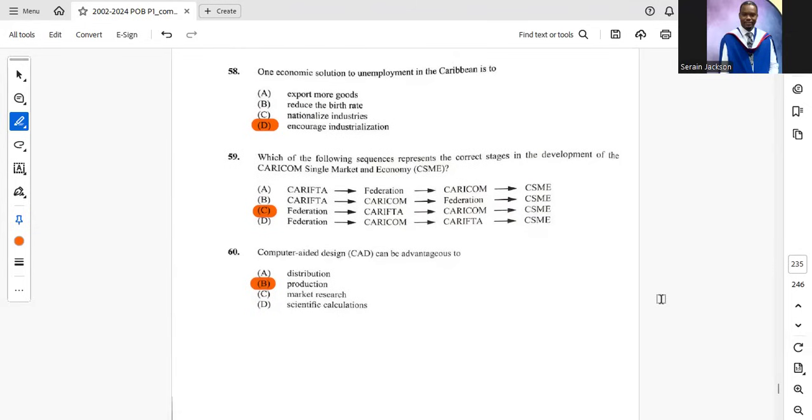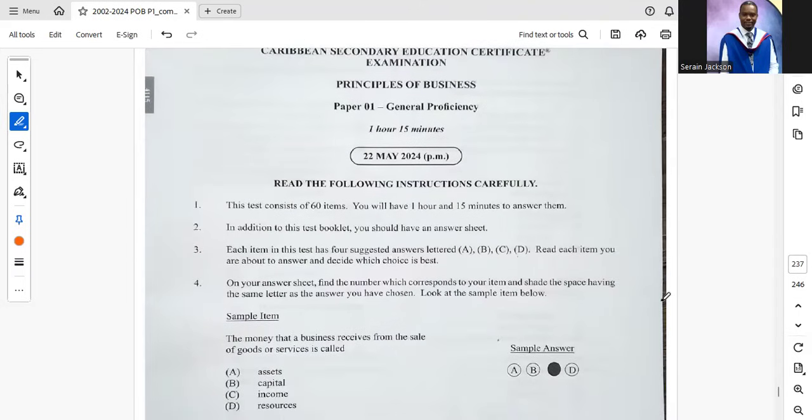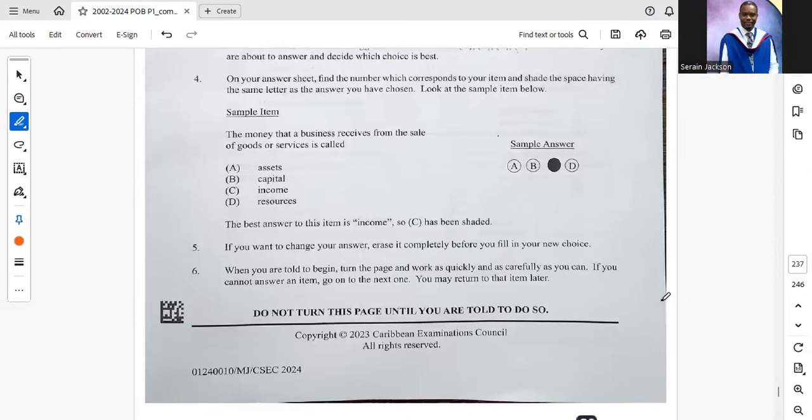We said that question already too. 59. Which of the following sequences represent the correct stages in the development of CARICOM, single market, and economy, CSME? C, Federation, CARIFTA, CARICOM, CSME. And 60. Computer-aided design can be advantageous to B, production. We move on now to the 2024 paper. That is last year's paper.